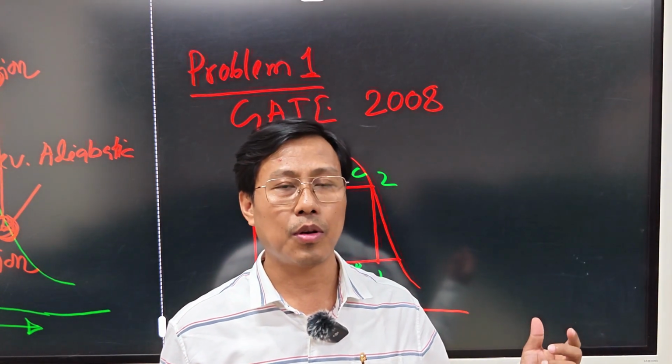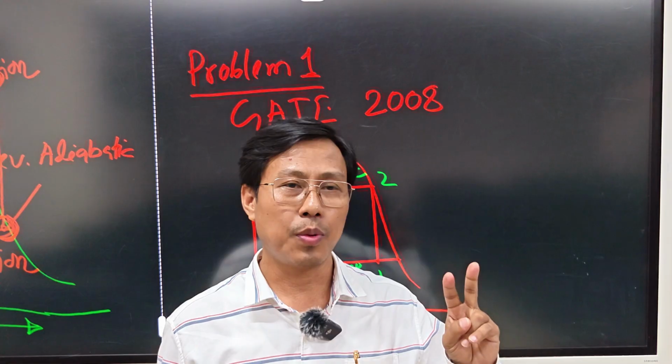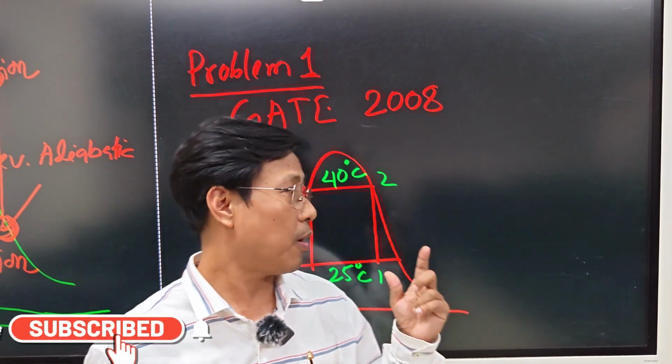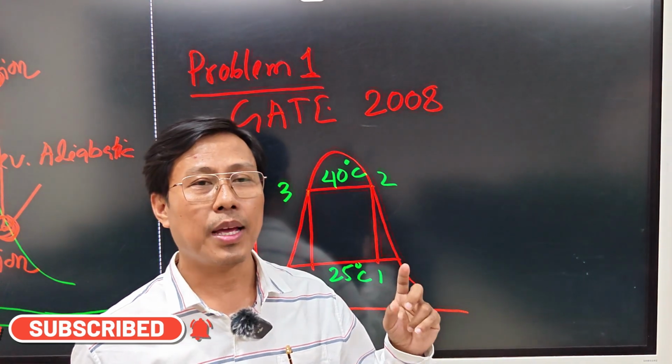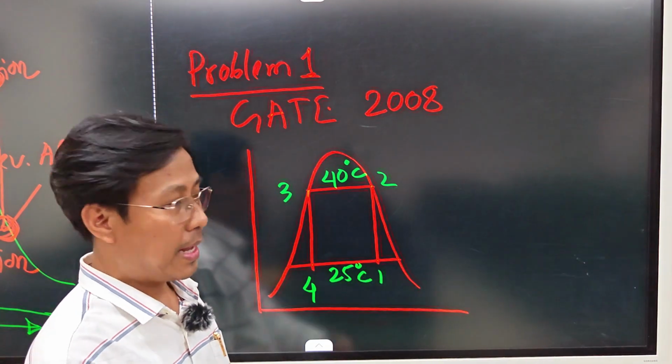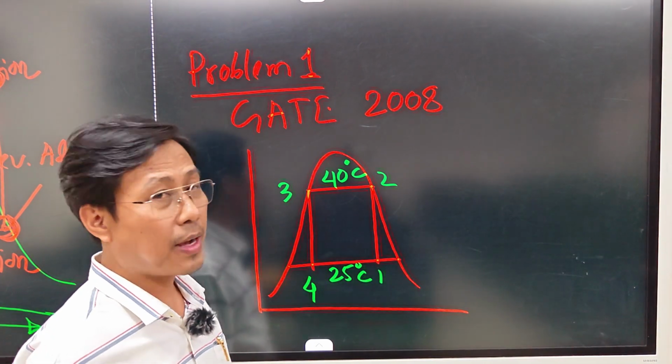So to solve it, or to find out the COP of this refrigerator, we have two temperatures. One is 40 degrees, the higher temperature, and another temperature is 25 degrees centigrade.